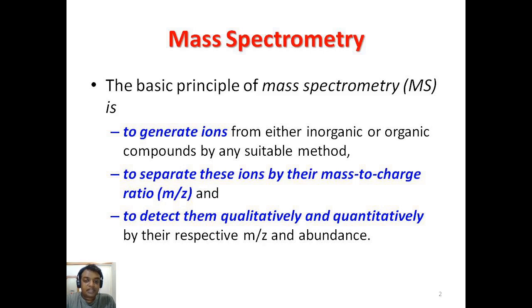To separate these ions by their mass to charge ratio, here mass is called m and charge is z. Sometimes charge is also mentioned by small e. And to detect them qualitatively and quantitatively by their respective mass upon charge ratio and their abundance.